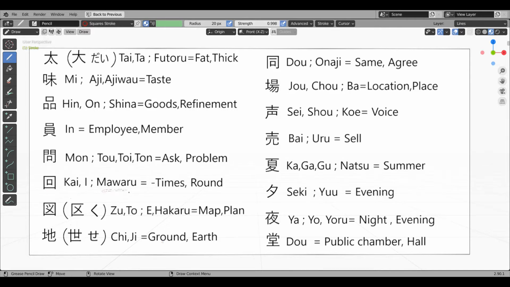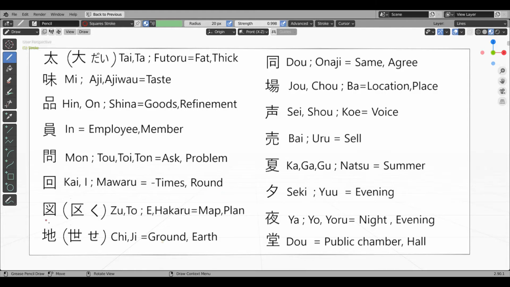Mawaru kanji. This has 2 concentric squares, which means 2 or more rounds. So the meaning of this kanji is times. Example, ikkai, nikai, etc. Ikkai means once, nikai means twice, etc. Another meaning of this kanji is round.